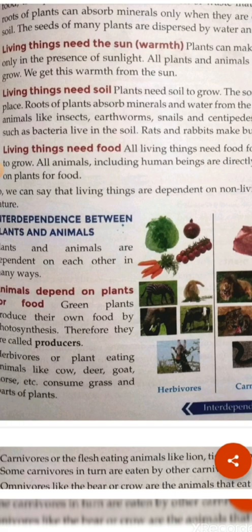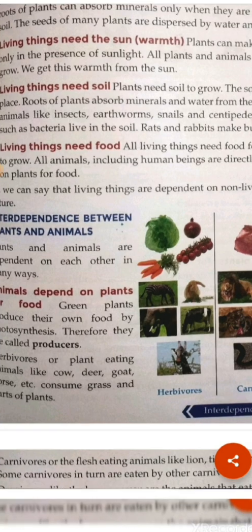Can we make our own food? We cannot make our own food, but plants can make their own food. That's why they are known as producers. And there are some animals. They are called herbivore. Why? Because they are directly dependent on the plants. Means some grass or some parts of the plant.